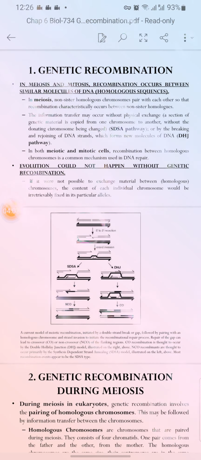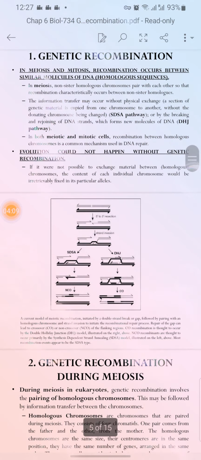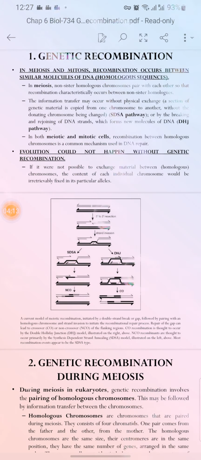In both mitotic and meiotic recombination between homologous chromosomes, a common mechanism used is called DNA repair. We can call it genetic material re-exchange, forming new traits with the transfer of materials like genes, alleles or traits, and so it is also called DNA repair.